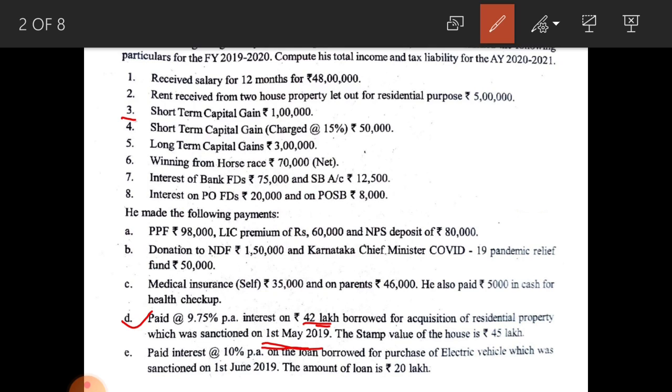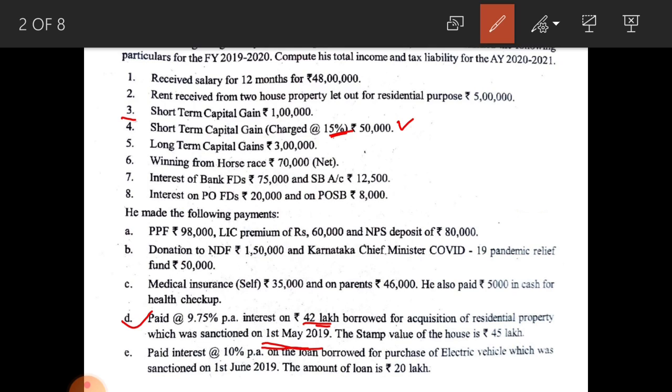See, in this problem, two short term capital gains are there. First one, normal short term capital gain, 1 lakh, and second one, short term capital gain taxable at 15%, 50,000. This one, that is taxable at the rate of 15%, for this you have to calculate separate tax liability, like your long term capital gains at the rate of 15%.